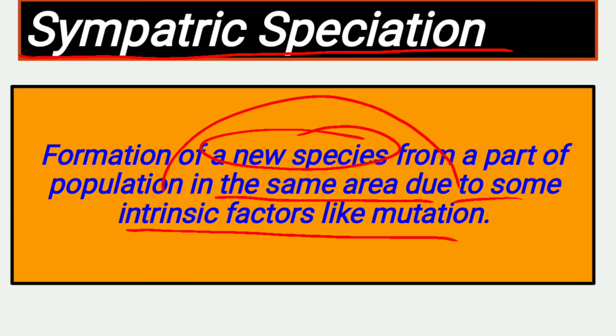Genes of a person get changed due to some changes in the environment. After mutation, variation occurs within the same species that leads to evolution of the species. So sympatric speciation means formation of a new species from the already existing species in the same area. But the new species formed get changed due to gene mutations, due to environmental factors, so that they can survive there.